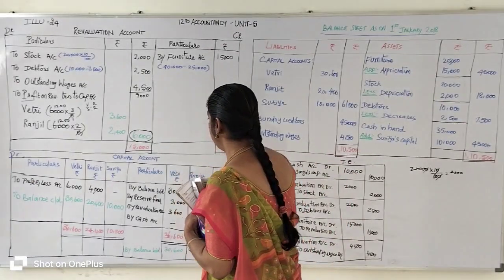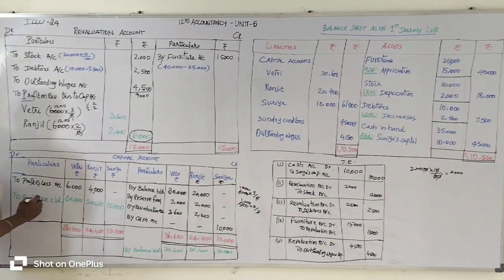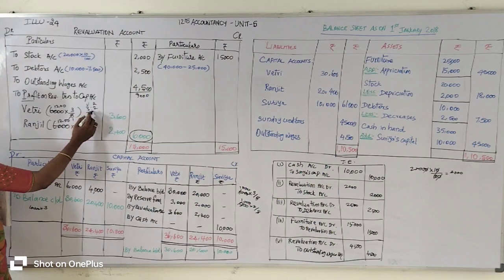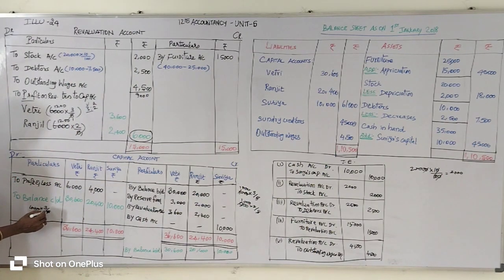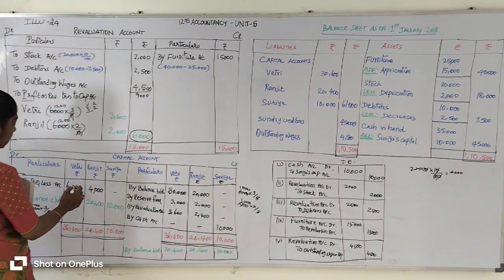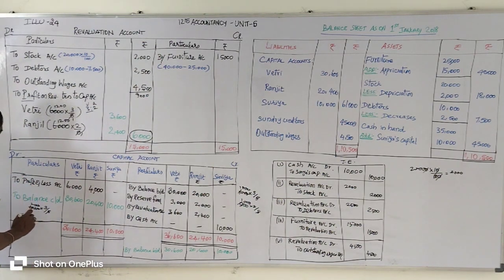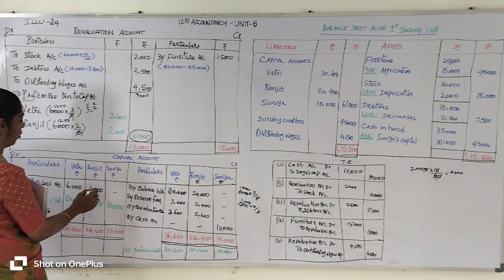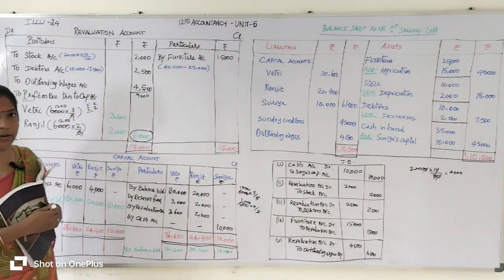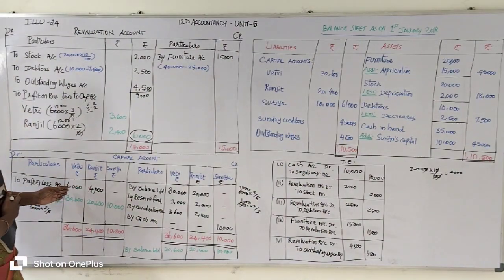So what is the amount? 10,000 rupees. The profit and loss account is 10,000 rupees. The old partners' profit sharing ratio is 3:2. 3/5: 1/5 is 2,000, so 2,000 into 3 equals 6,000 rupees goes to Vetri. And the same 10,000 rupees, for Ranjit, the profit sharing ratio is 2/5: 1/5 is 2,000, 2,000 into 2 is 4,000 rupees. The profit and loss account goes to Ranjit's account. So we distributed the profit and loss account in their old profit sharing ratio.